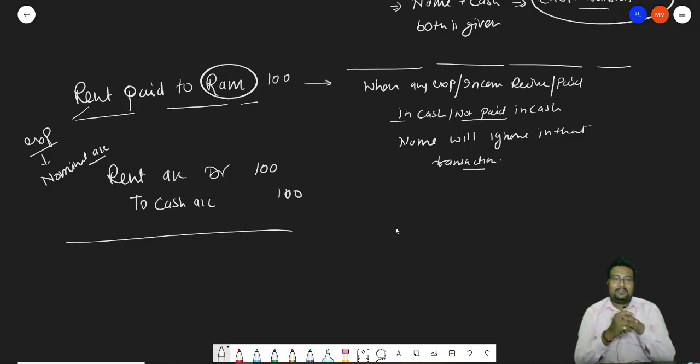But before that, there is homework for you. Learn the rules of debit and credit, and understand how to identify the effects in a transaction.